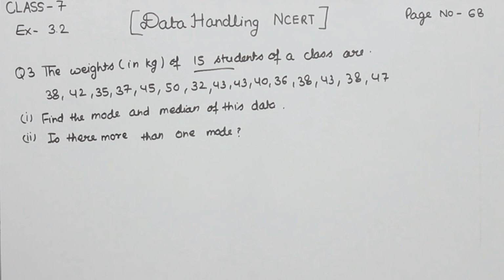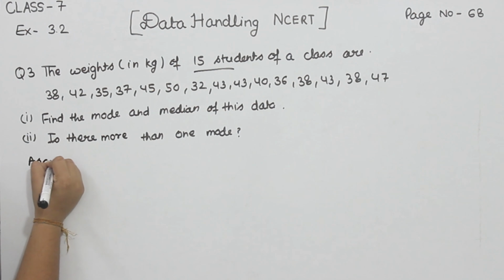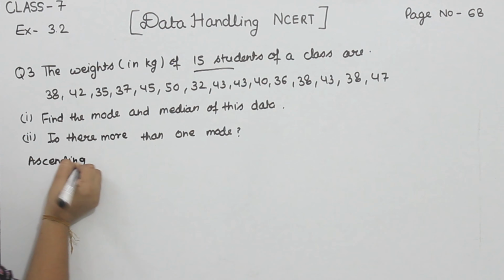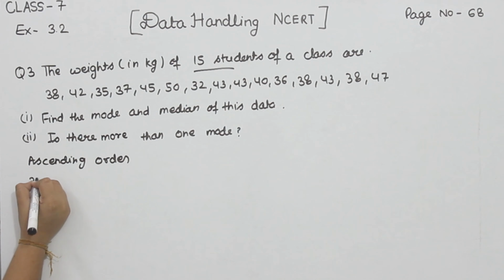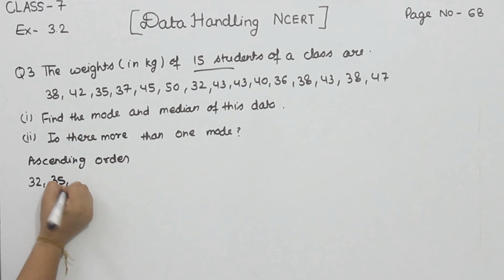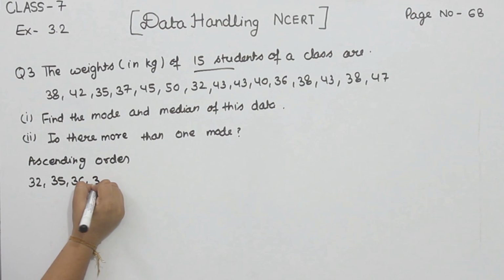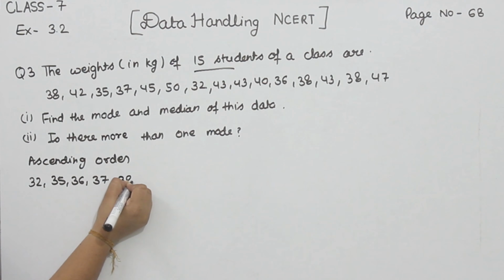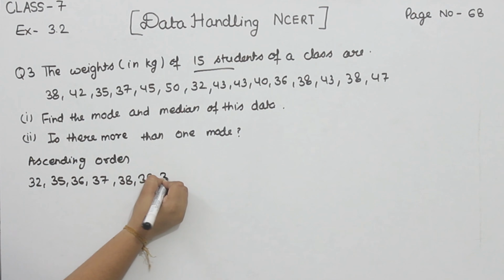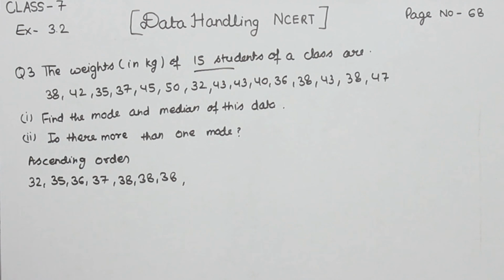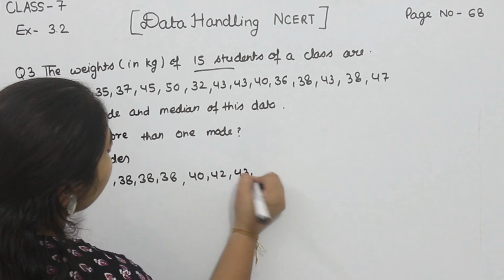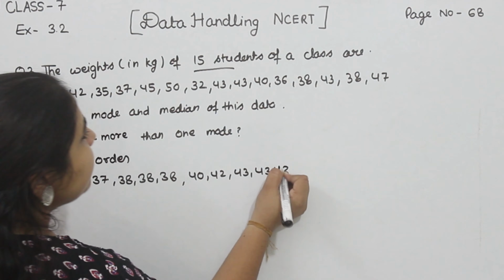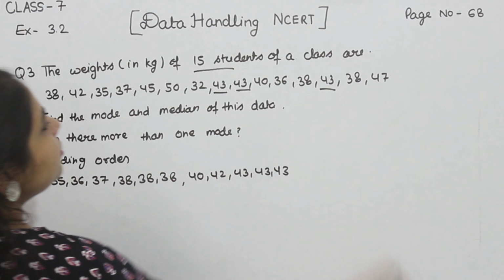So first we'll arrange them in ascending order. The first one is 32, then 35, 36, 37, 38 three times. Now 40, 42 and 43 three times, 1, 2 and 3.